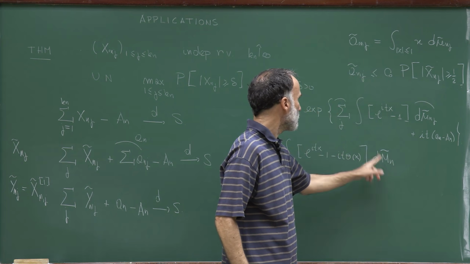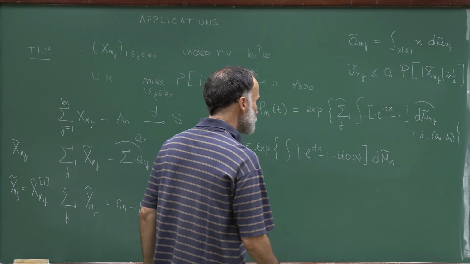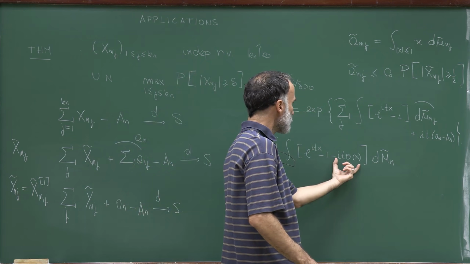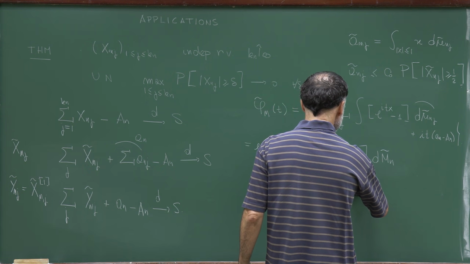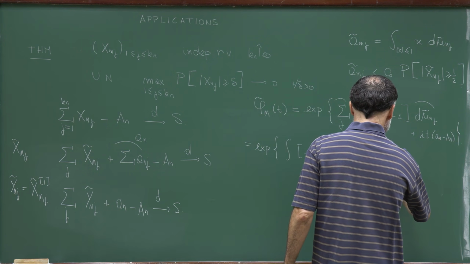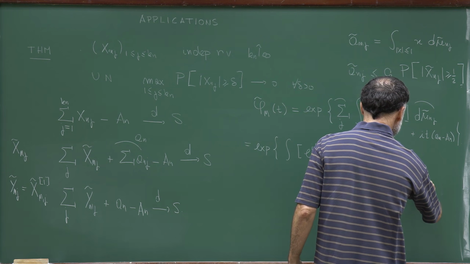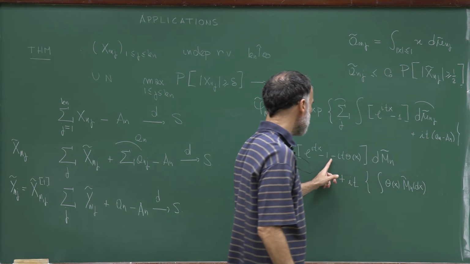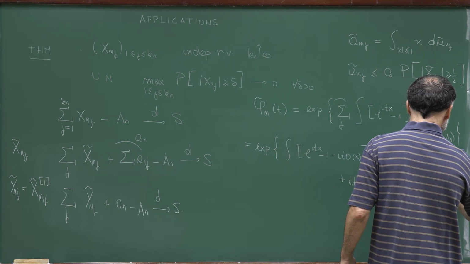So mu n tilde, remember, is the sum of the mu tilde nj. And since we introduced this expression, we have to take it back. So this is plus i t times the integral of theta x mu tilde n dx. So we subtract it, now I'm adding, and we still have plus a n minus a n.